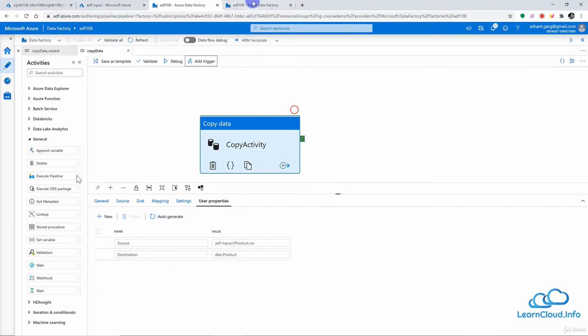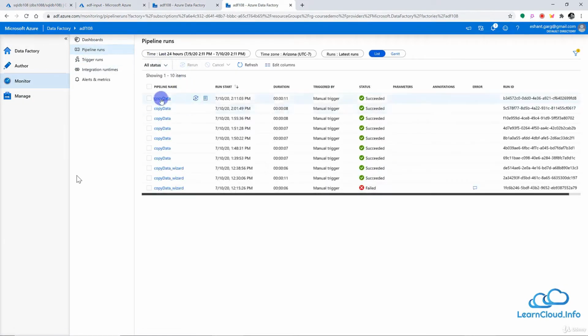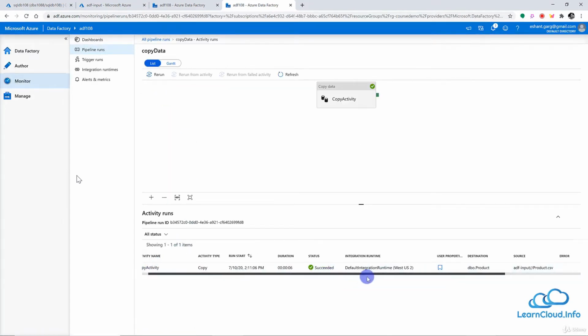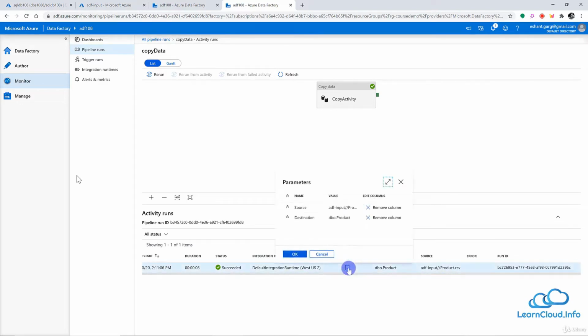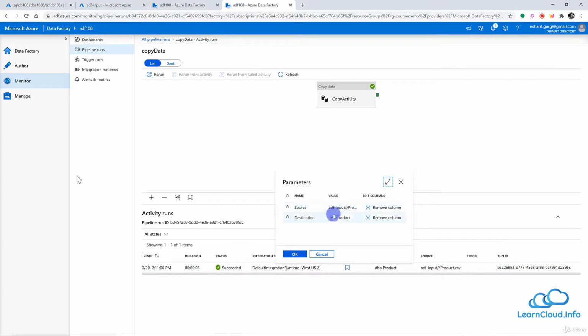If I go to my monitor section here, and click on monitor and pipeline, I can see all my pipelines. If I open my previous pipeline, I only have one activity. And if I go right here, I have this user property. If I click here, I can see both source and destination. Now, this looks simple, but this is very helpful, because without this user property, I do not have any other way to figure out what exactly is my source, the location of the source, the path of the source, or the destination table.